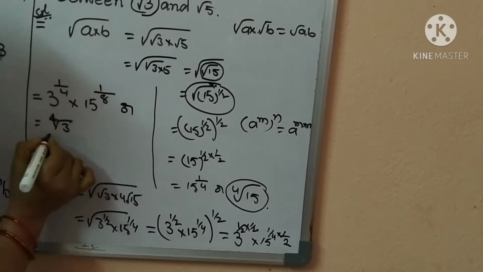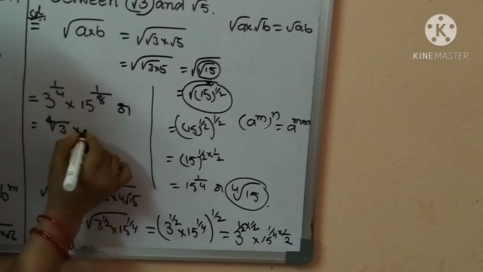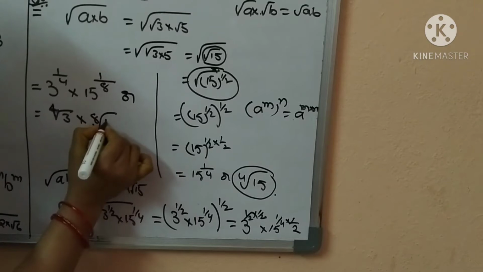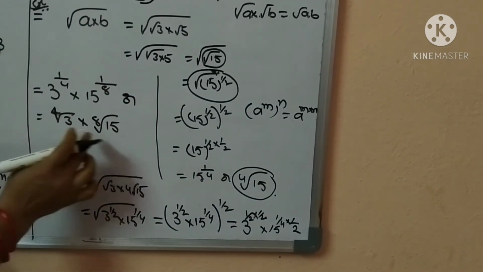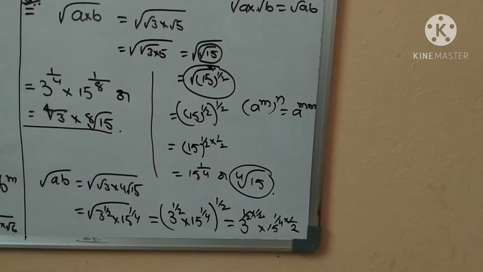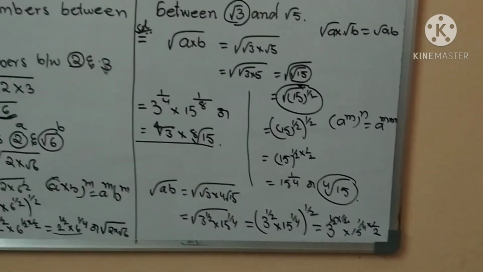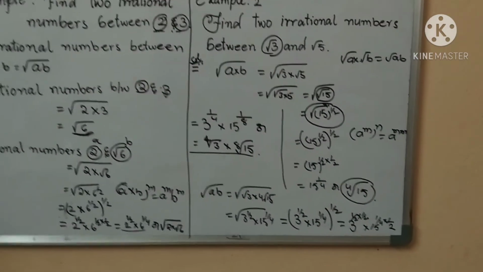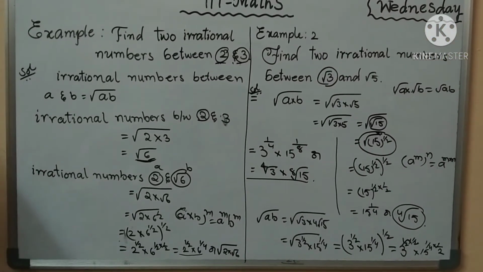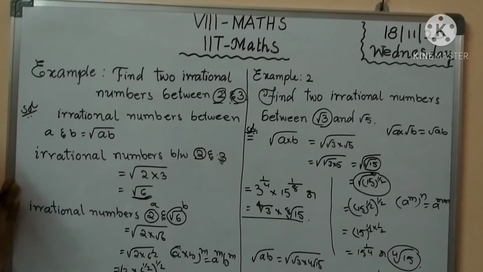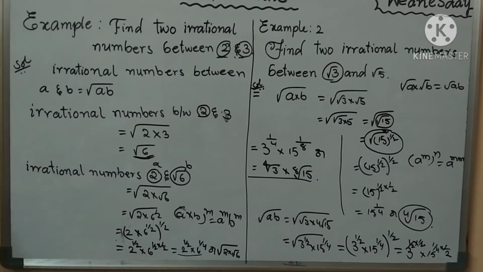Here write fourth root of 3 into 8th root of 15. Fourth root of 3 into 8th root of 15. Okay children, did you understand? These two problems show irrational numbers lying between a and b, equal to root ab, using a formula. Okay children? Okay.